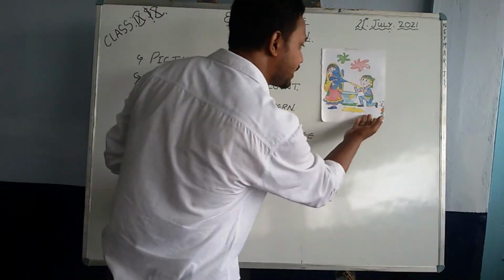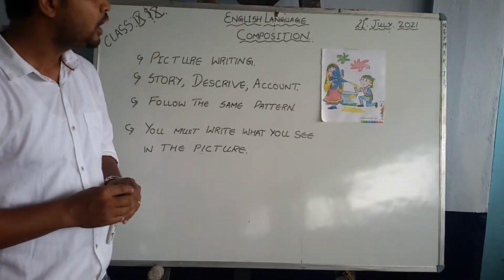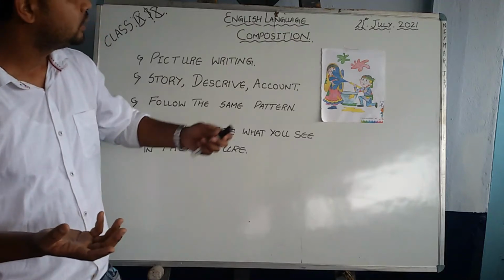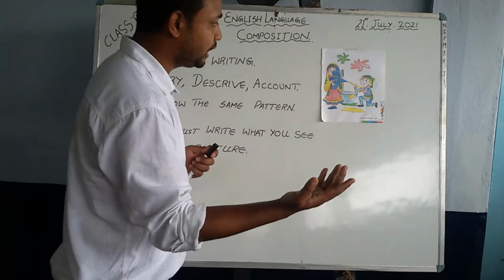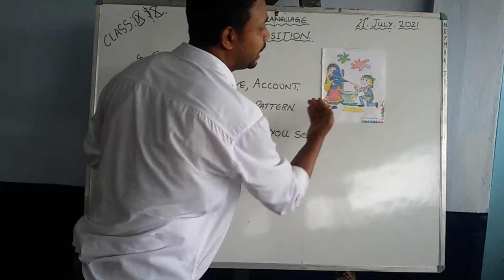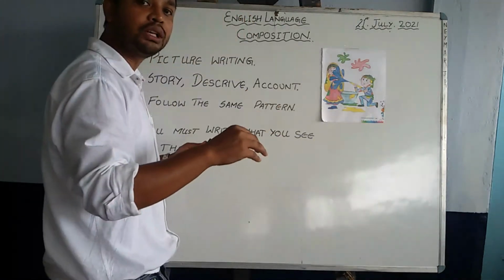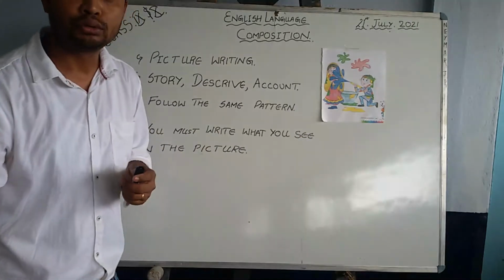That's called a descriptive essay. Or, if you don't want to write in that way, you can write a story. For example, you can create a story in which these 2 characters play an important role, and Holi becomes the theme of your story.